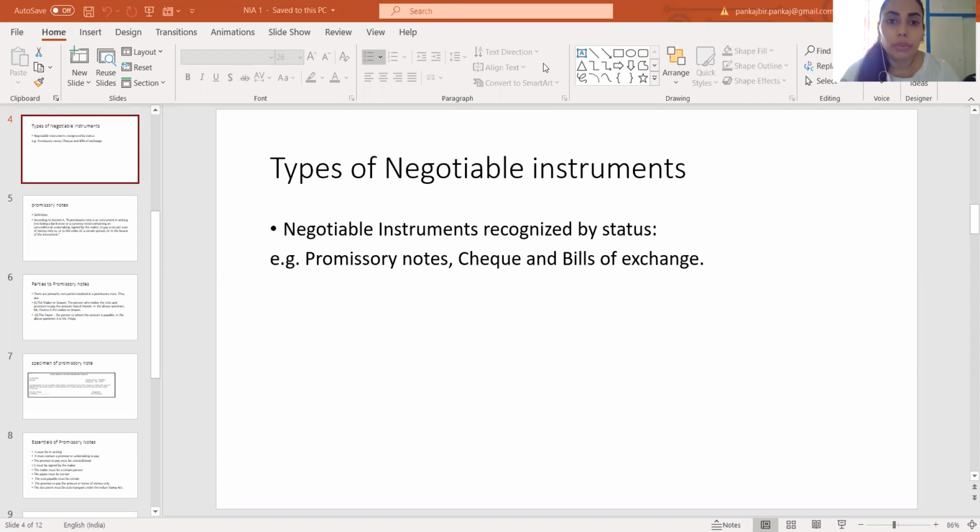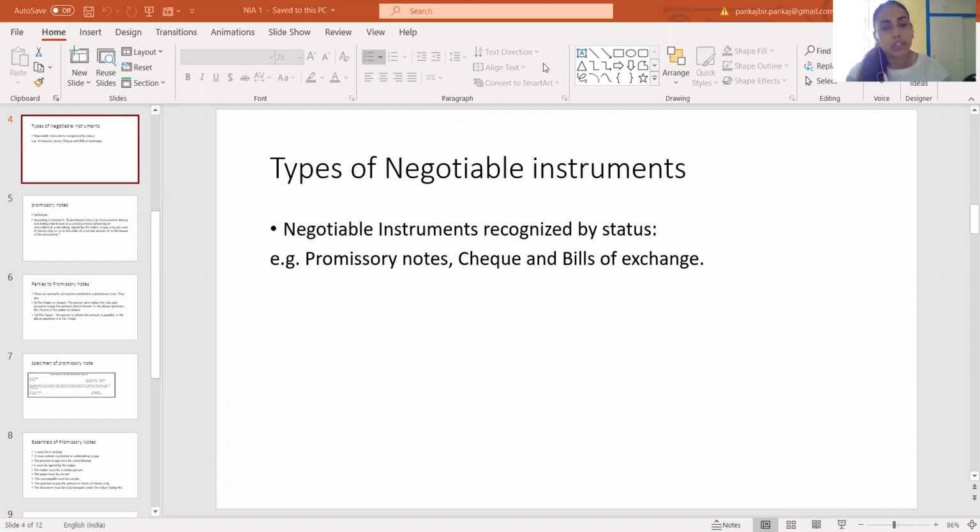Good afternoon, everyone. Our topic today is types of negotiable instrument in the Negotiable Instrument Act 1881. Previously, we have studied the characteristics of negotiable instrument.